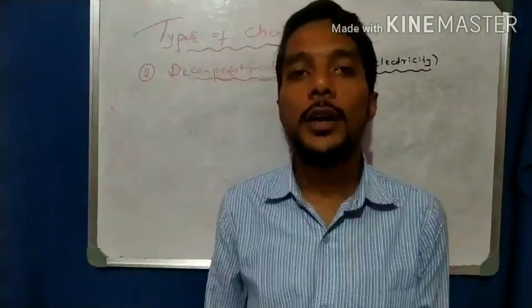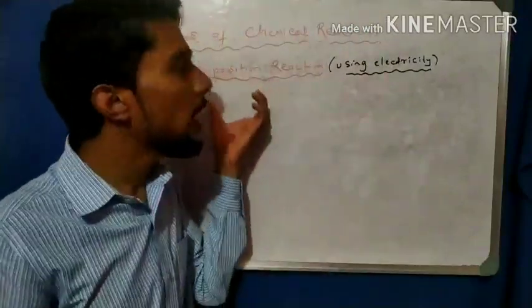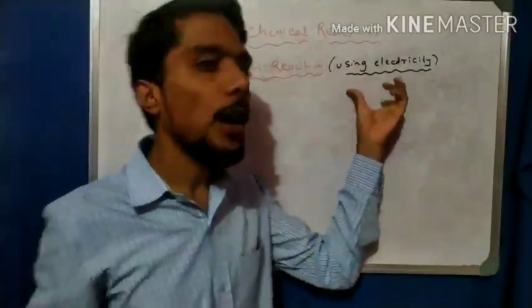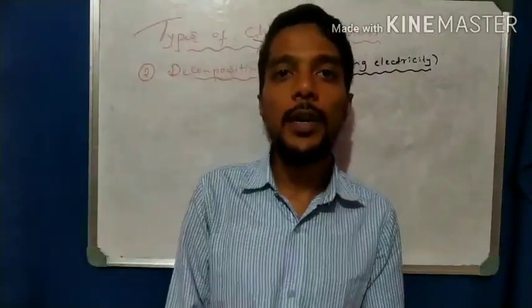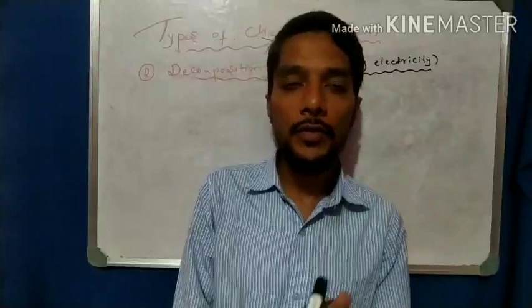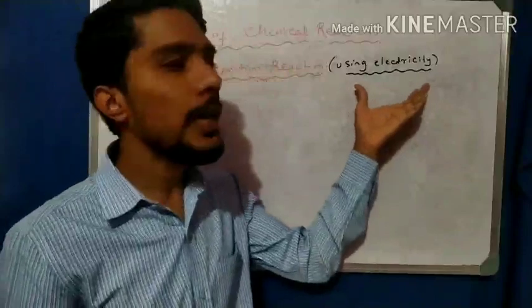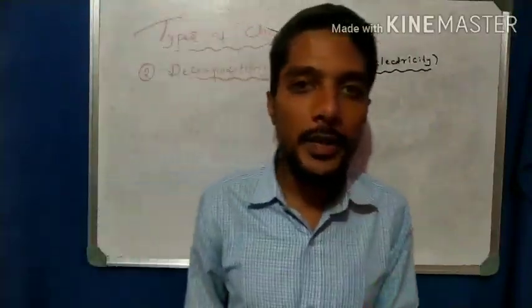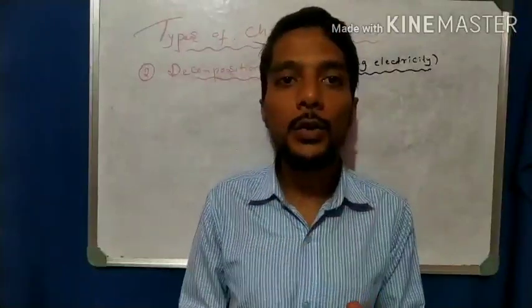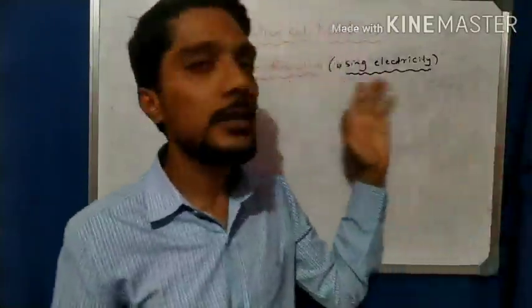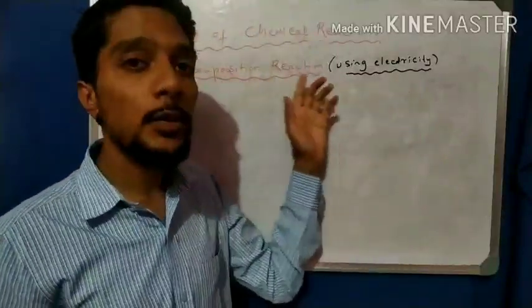Students, now take another example for the decomposition reaction. Here I use electricity. In the thermal decomposition of FeSO4, we use heat, but in this example I use electricity. What does it mean? The substance can be broken down into two or more substances with the help of electricity. It is called an electrical decomposition reaction.